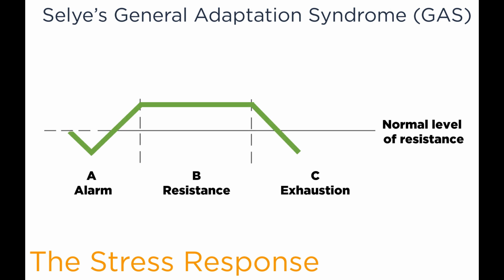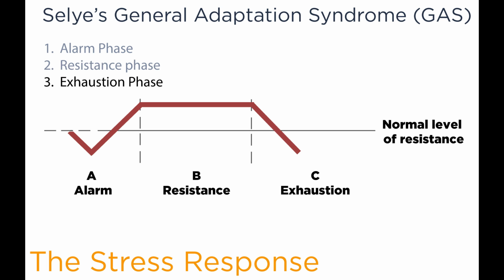There are 3 phases to Hans Selye's general adaptation syndrome. The first is the alarm phase, which is essentially a fight or flight response. The second is the resistance phase, and the third is the exhaustion phase.